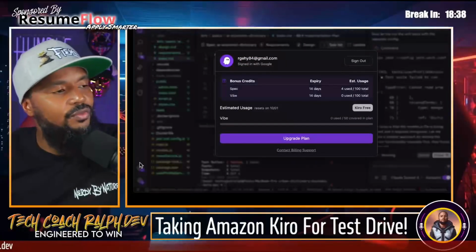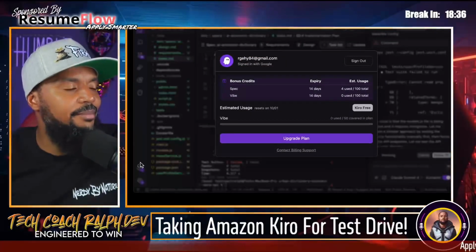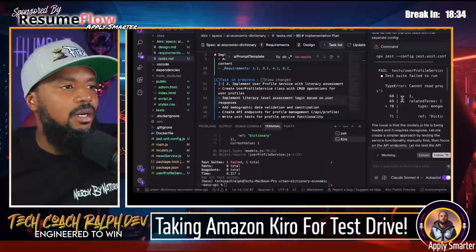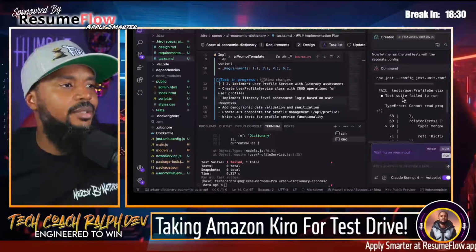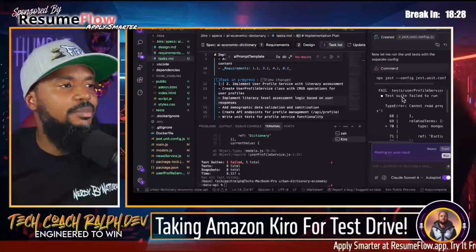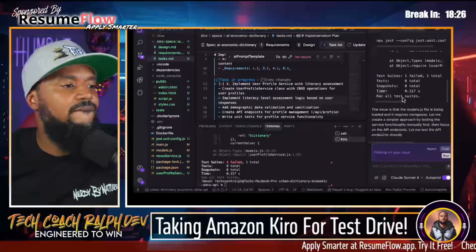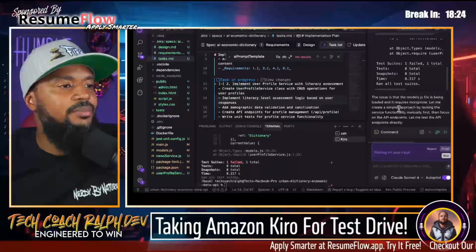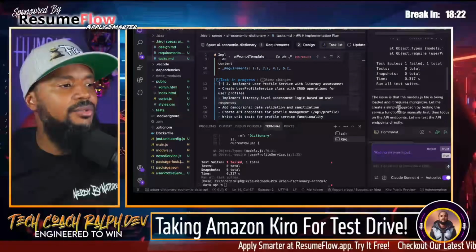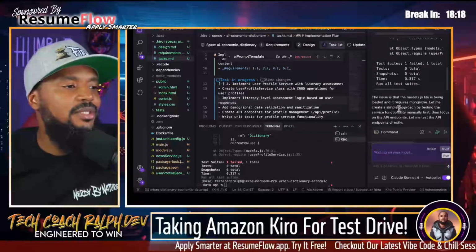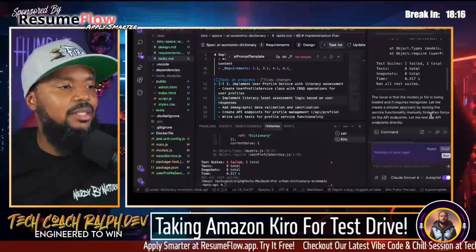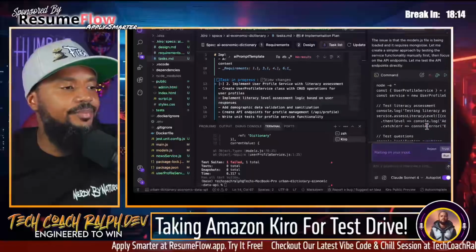So we've used four credits so far for spec, which is not bad. Let's see. Now let me run the unit test with separate config. The issue is that the model is being loaded and requires Mongoose. Let me create a simpler approach by testing the service functionality manually, then focus on the API endpoints. Let me test the API endpoints directly.